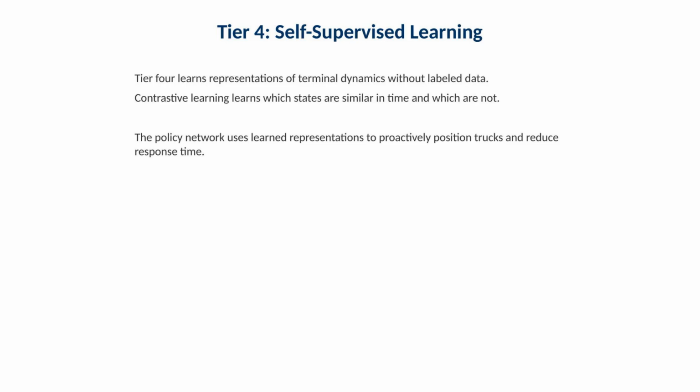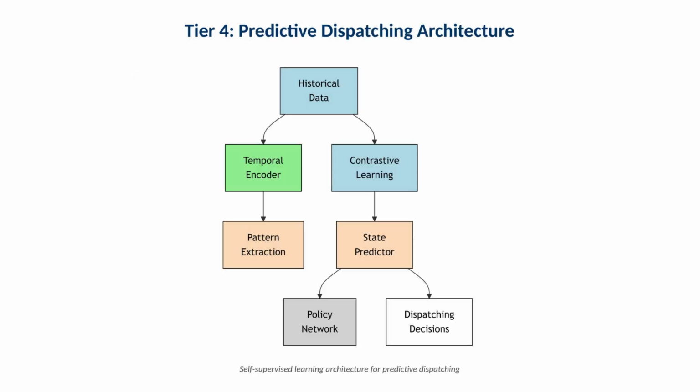Tier 4 learns representations of terminal dynamics without labeled data. Contrastive learning learns which states are similar in time and which are not. The policy network uses learned representations to proactively position trucks and reduce response time. Operationally, proactive positioning is a major advantage. You reduce wait time before requests even arrive. This slide shows the self-supervised learning architecture for predictive dispatching. Operationally, the architecture links 3 pieces: an encoder for terminal state history, a contrastive learning objective that shapes representations, and a dispatching policy that acts on those representations.